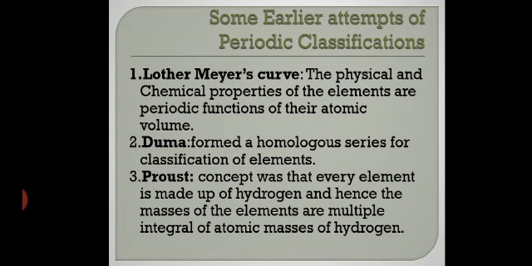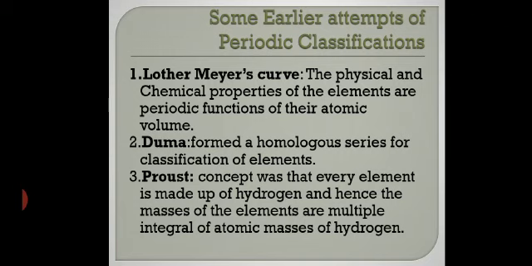So when an element combines with hydrogen and forms a compound, then the ratio of the masses of that element to hydrogen is a simple integral ratio. Integral means integers. Clear? Fine. So this was some of the periodic classification which was given especially by Dumas and Prout.